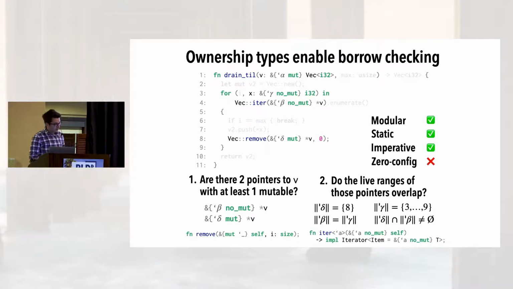And going back to our criteria, the point is that this example shows that it is a modular static analysis for an imperative language, and the only downside is that it requires configuration from the user. The person who wrote, for instance, the vec_remove type signature had to specify that mutability modifier. But the point is, once these annotations are there, then we can return to information flow.